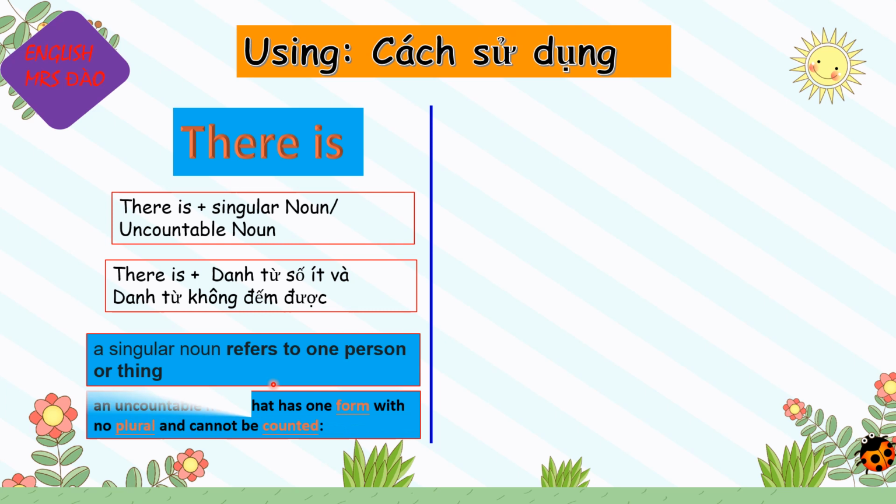And how about an uncountable noun? An uncountable noun has one form with no plural and cannot be counted.